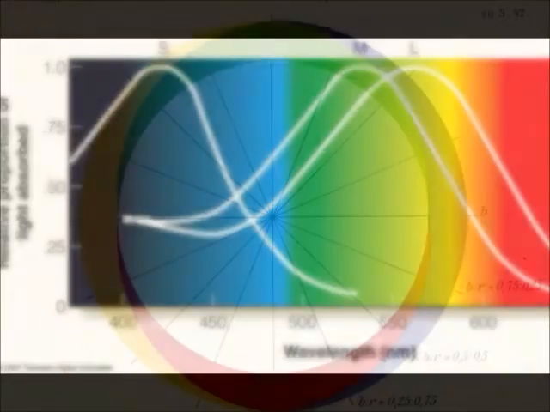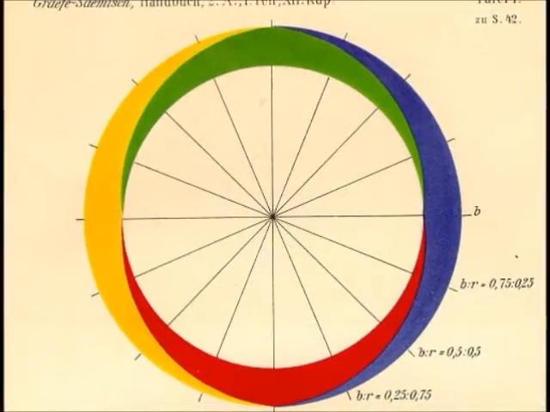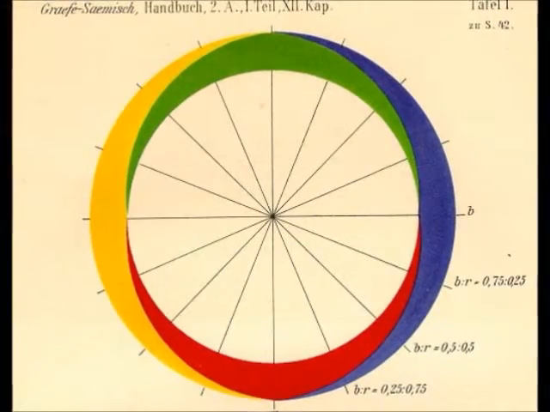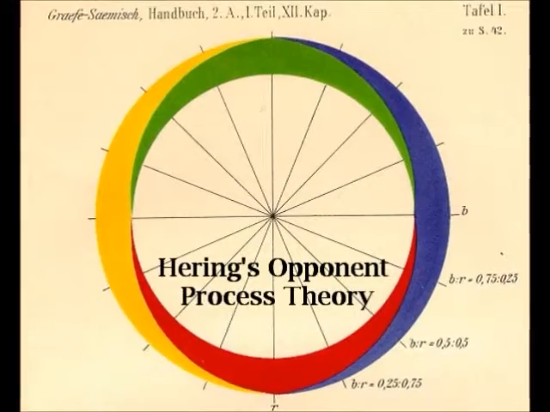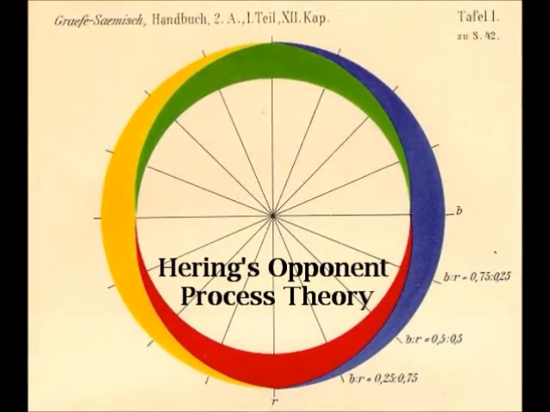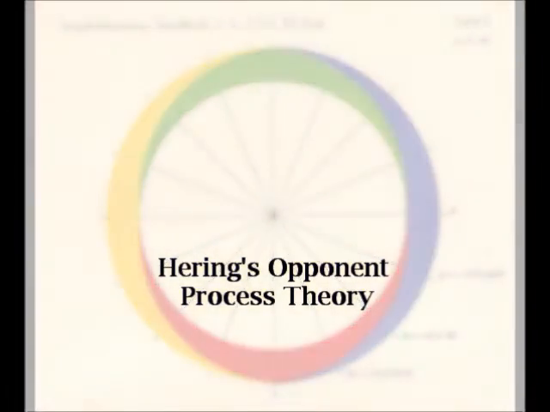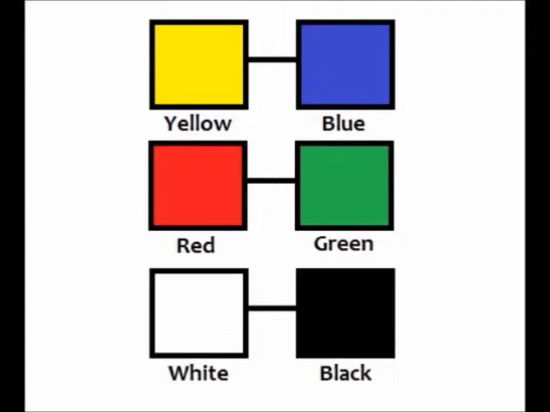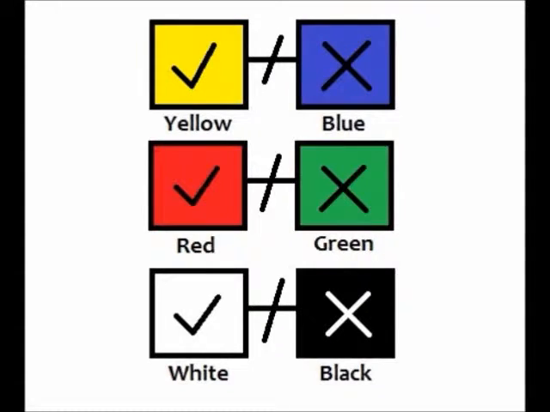Hering, however, disagreed with this and observed that there were certain things the trichromatic theory of color vision could not explain. From this, he developed the opponent process theory, stating that the photoreceptors in a human eye are actually linked together to form three opposing color pairs: yellow-blue, red-green, and white-black. The activation of one member in the pair inhibits activity in the other member. So if you see yellow, the activity of blue will be prevented. Same for red and green and white and black. This applies vice versa to the pairs. Simply put, you will never see a bluish yellow or a reddish green.